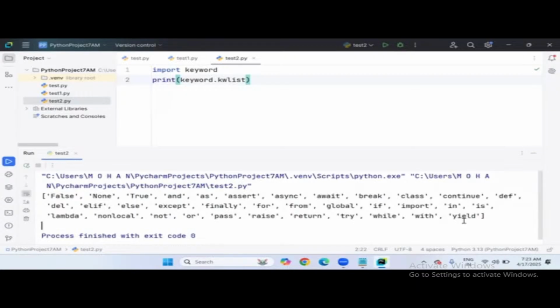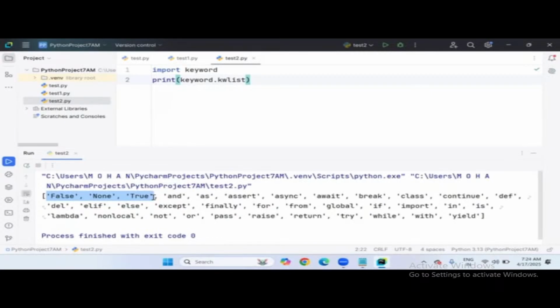So notice this, as I said in my previous lecture, Python is a case sensitive programming language, right? Case sensitive programming language means the cases are very particular. For example, look at this keyword list. The first 3 keywords start with a capital letter: False with capital F, None with capital N, True with capital T. The remaining keywords are all lowercase. So however it is there, the same way you have to use it in your programming.